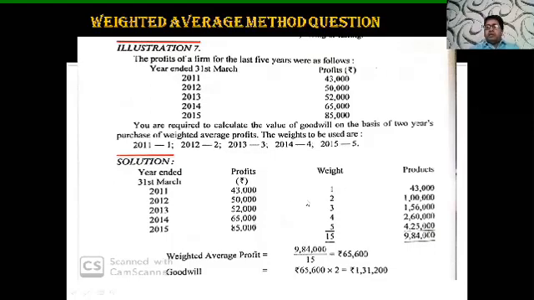So 43,000 into 1, 43,000; 50,000 into 2, we get 1 lakh. 52,000 into 3, we will get 1 lakh 56,000. 65,000 into 4, we will get 2 lakh 60,000, and 85,000 into 5, we will get 4 lakh 25,000. So sum of all these products, we will get 9 lakh 84,000. This one is the total weighted profit. And the total weight is denoted over here, weights 1 plus 2 plus 3 plus 4 plus 5, total comes to 15. Now weighted average profit is equal to total weighted profit divided by total weights.